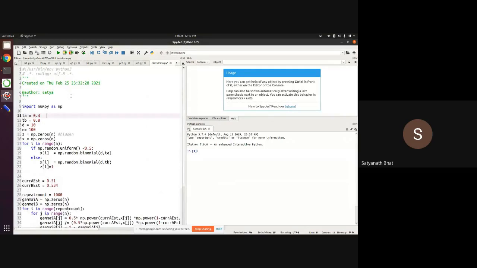Okay, so this is my bias of coin A. This is bias of coin B. And this is the number of tosses I will do, and this is the total number of samples.